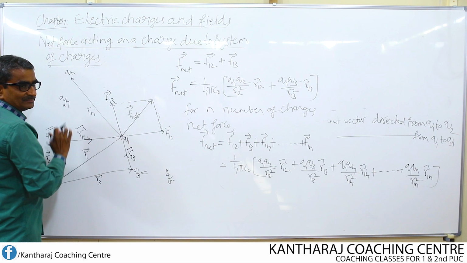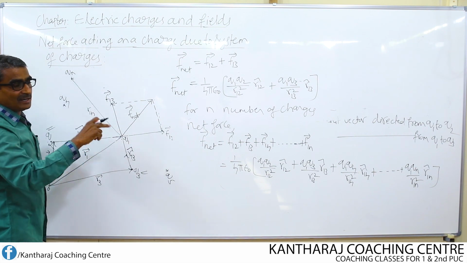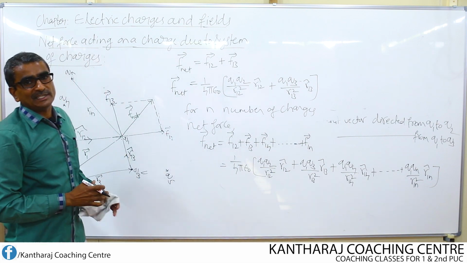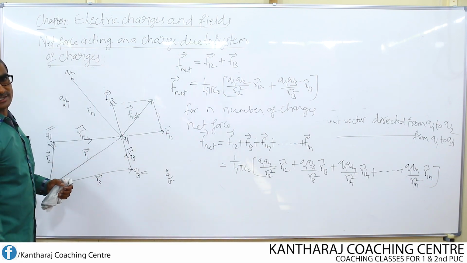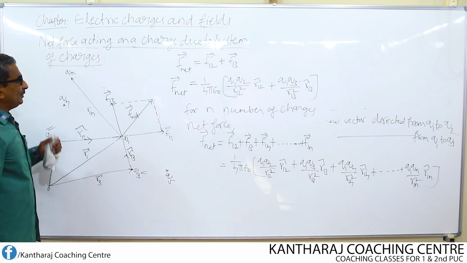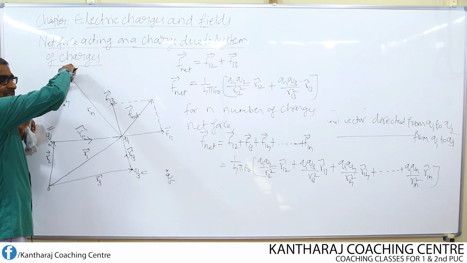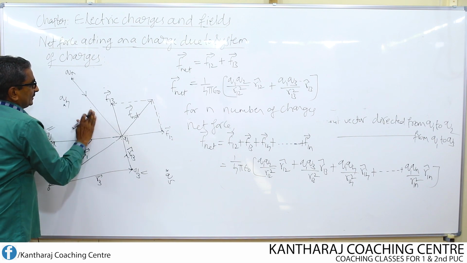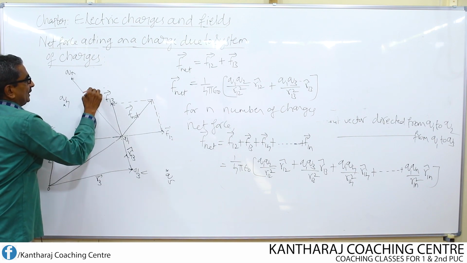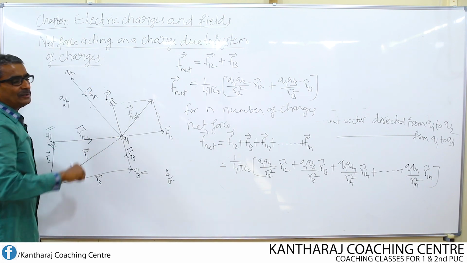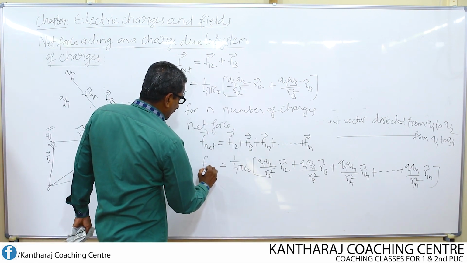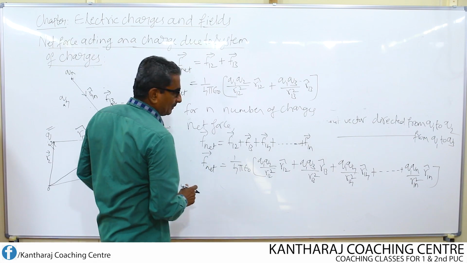Whereas R1n cap gives the unit vector, directed from Qn to Q1 like this. So this is the net force acting on a system of n number of charges.